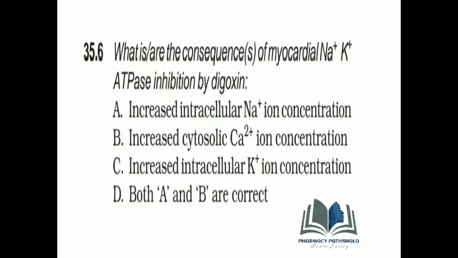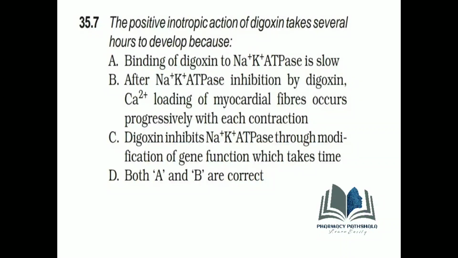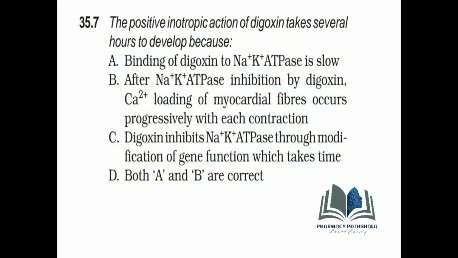What is the consequence of myocardial sodium and potassium ion ATPase inhibition by digoxin? The right answer is D. Both A and B are correct. Next question. The positive inotropic action of digoxin takes several hours to develop because. The right answer is D.